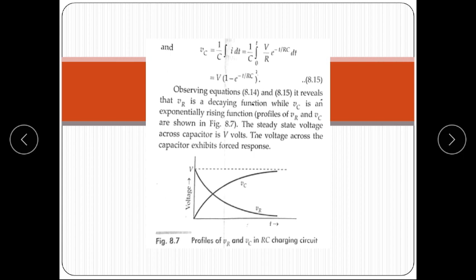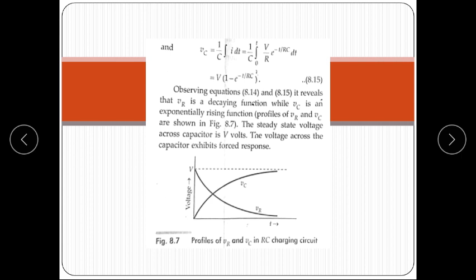Now the voltage across the capacitor is VC, given by 1 upon C integration of i dt, that is 1 upon C integration from 0 to t of V upon R e to the power minus t upon RC dt. So the solution is VC is equal to V times 1 minus e to the power minus t upon RC.